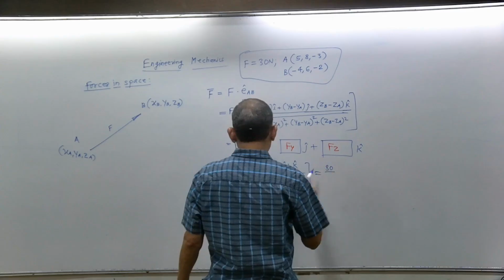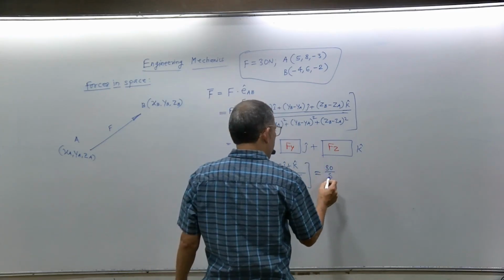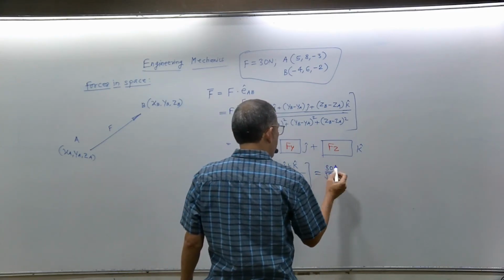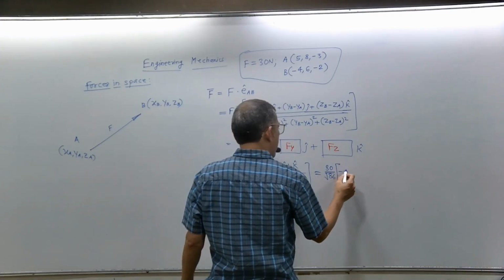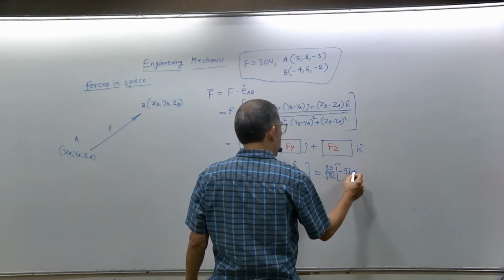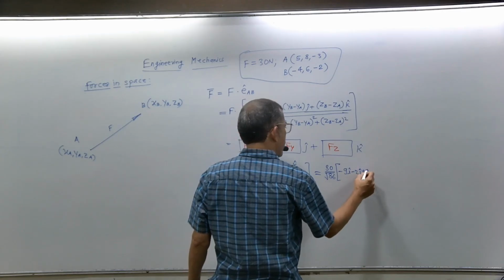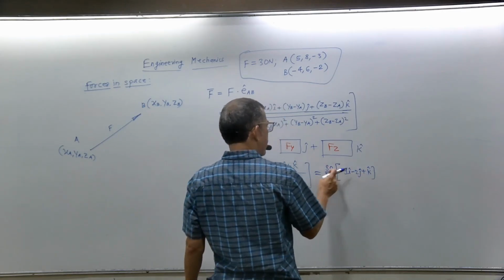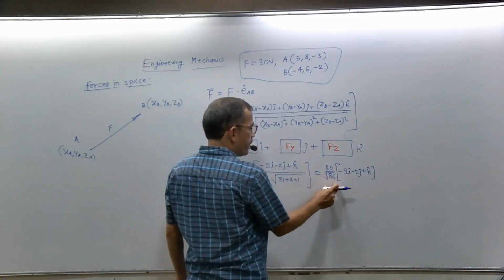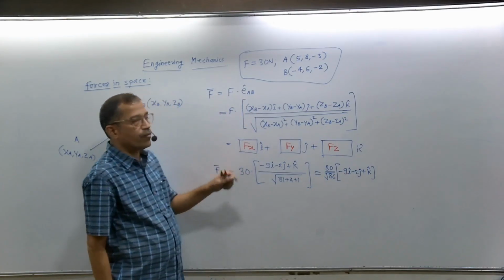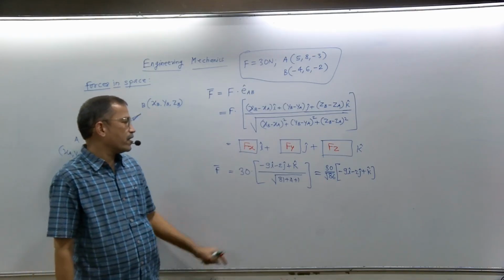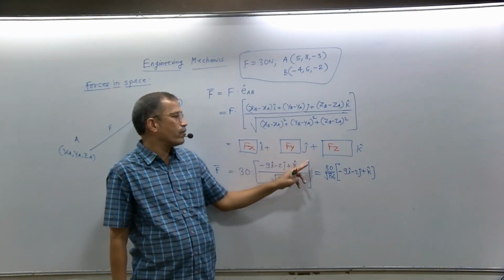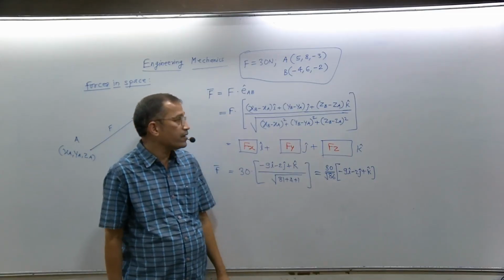So this is written as 30 upon root of 86, times minus 9i minus 2j plus k. Now simply multiply here by 30, and you will get the coefficient of I. That one represents the component of force F along the x-axis, then the component of force F along the y-axis, then the component of force F along the z-axis.